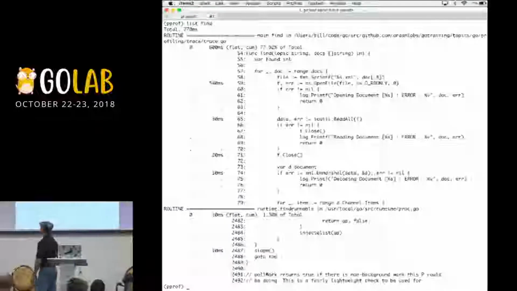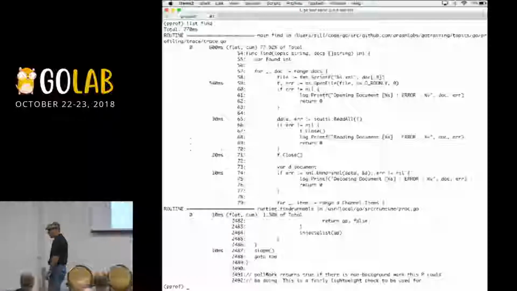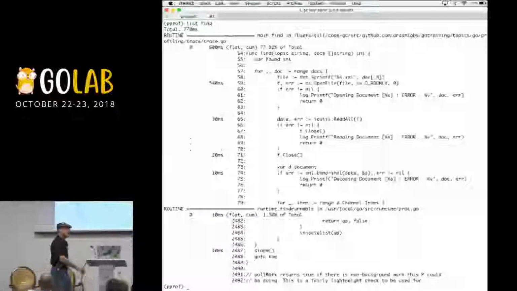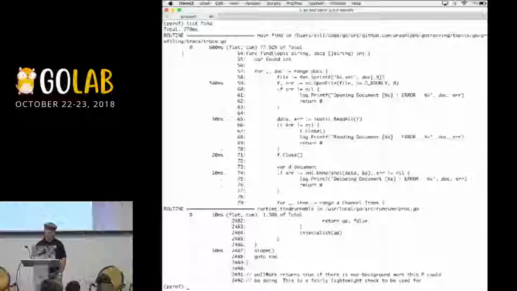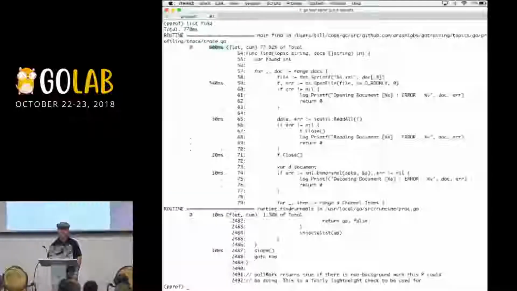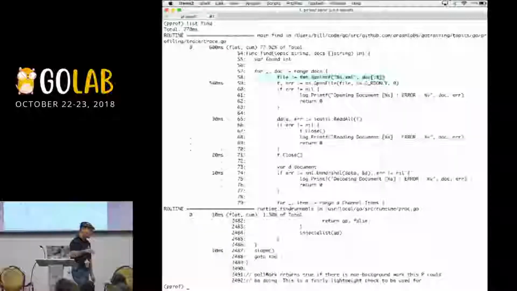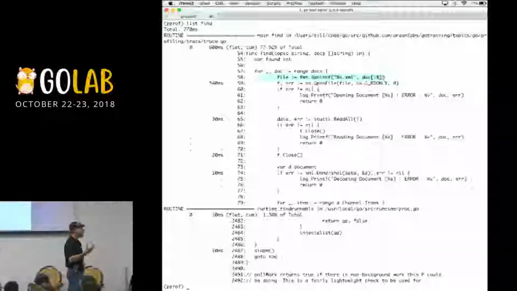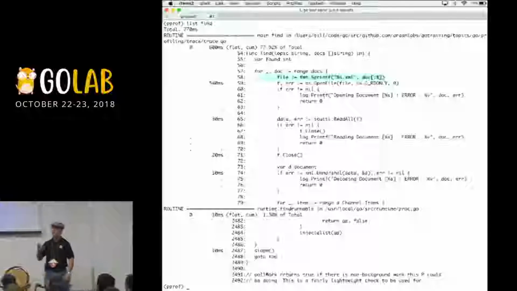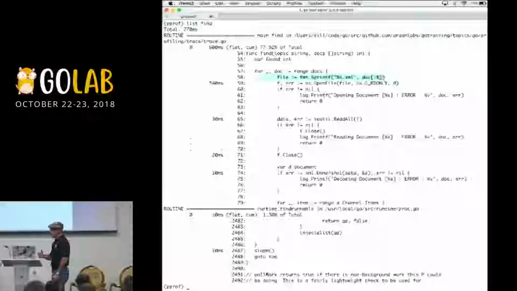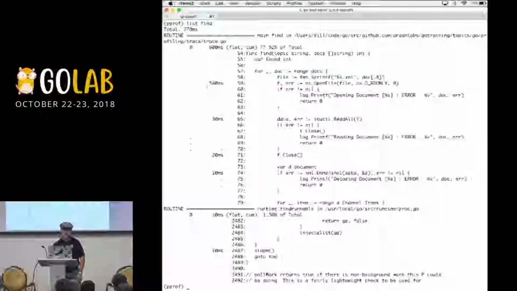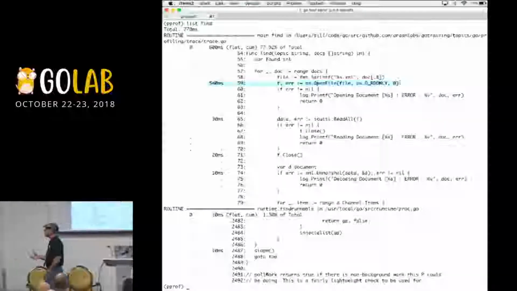And what we can see from find is out of the 600 milliseconds of cumulative time, there are 2 columns here. There's the flat time and this cumulative time. That flat time is going to show me cost exactly on that line of code inside this function. You can see everything is cumulative. And if we look for the biggest numbers, we see that it's this open file that's costing us 540 of our 600 milliseconds.